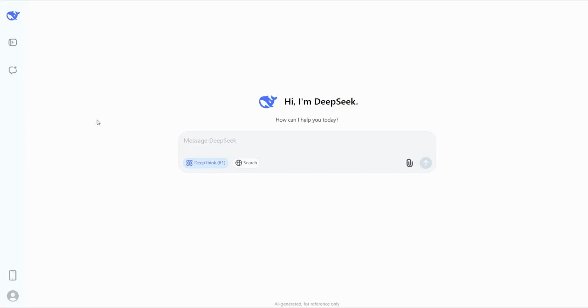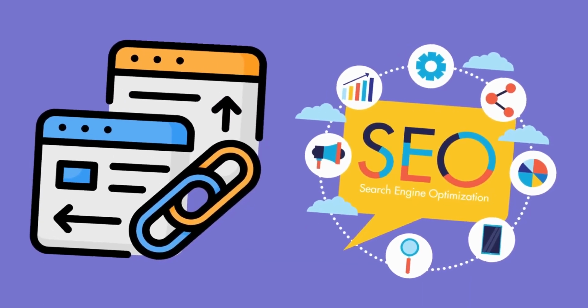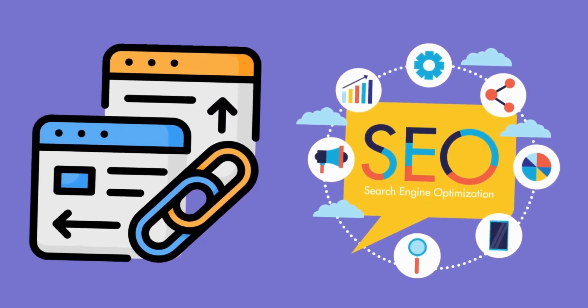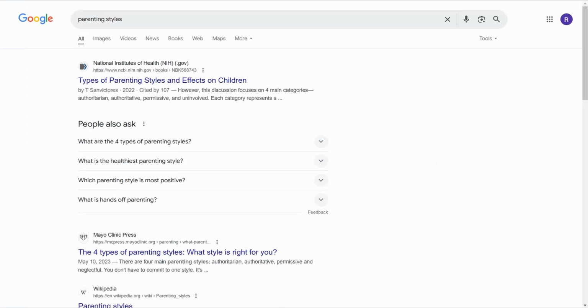But now we can change the game a little bit. We don't want any AI tool to generate a whole article based on its own suggestions or points. The best part, we want to make this article more search engine optimized, and Google loves it so much. So how can you do that? Simply we can head over to google.com and now we can insert this topic. It's about swimming, yoga, parenting, or something else like parenting styles.